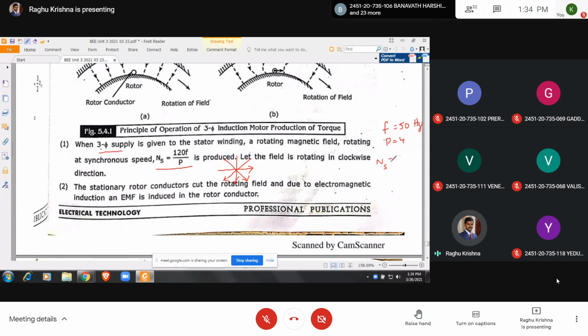One of you calculate and tell me what is ns. Within 5 minutes I am going to close the class. So what is ns? If you substitute f equal to 50 and p equal to 4, what is ns?